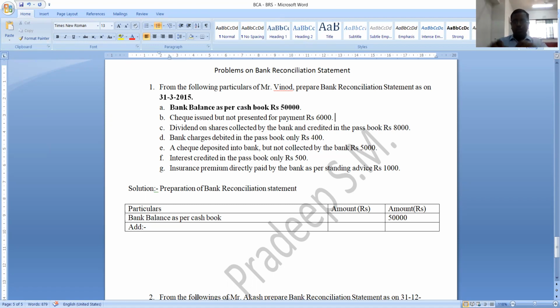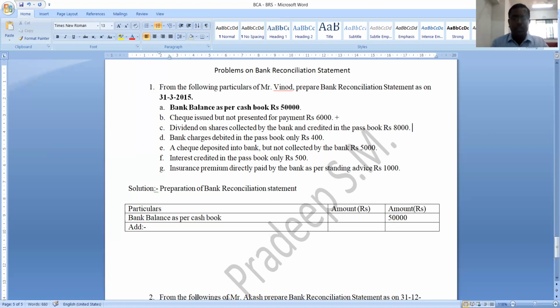When you issued the cheque, you immediately reduced the cash book balance, but it is not yet presented for payment. That is the reason the passbook balance is not decreased. So in order to get the passbook balance, you should increase the cash book balance. So you should assign plus sign.